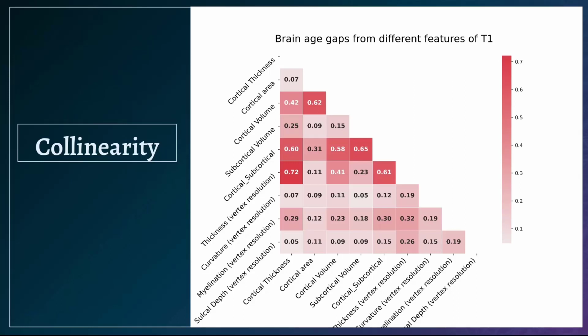For example, in the association between the brain age gap calculated from the combination of cortical thickness, area, volume and subcortical volume with the brain age gaps calculated only from each feature separately, I should report that the brain age gap from cortical area has a smaller correlation with the combined brain age gap, and the others have higher correlation.